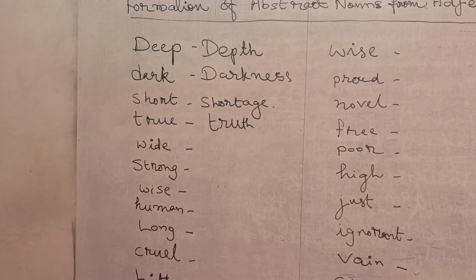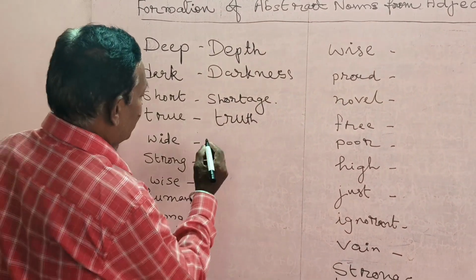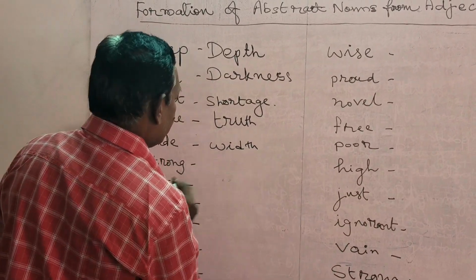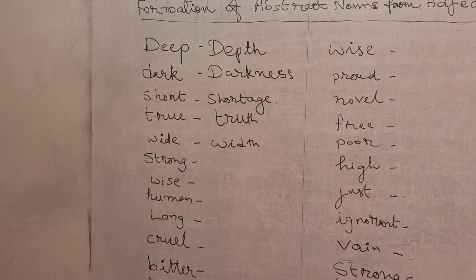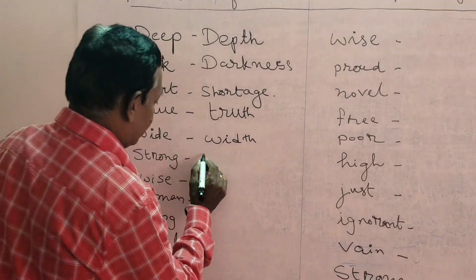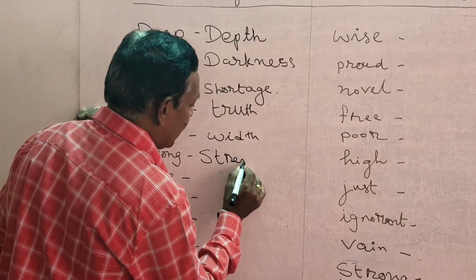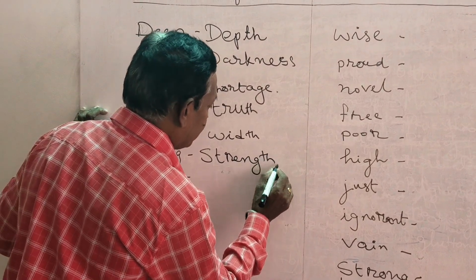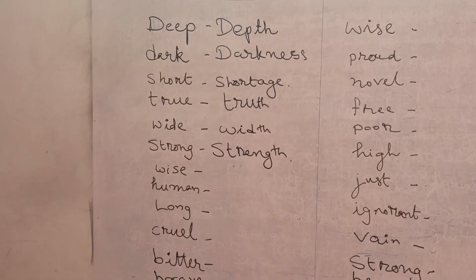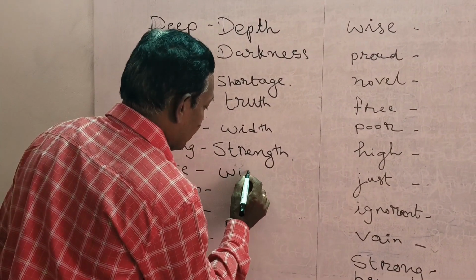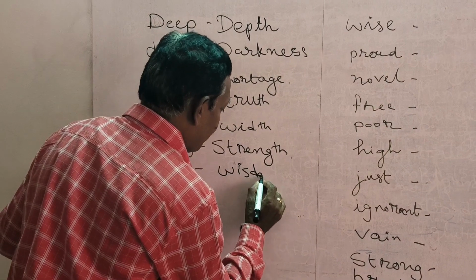Wide. The abstract noun for wide is width. Strong. Next word, strong. Strength. The abstract noun for wise is wisdom.